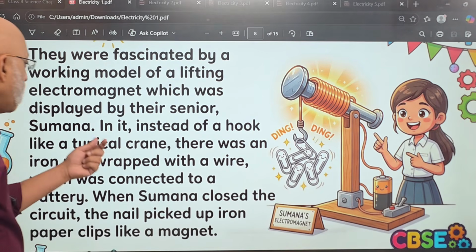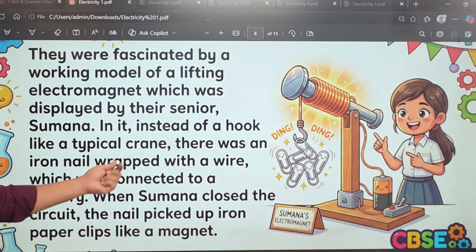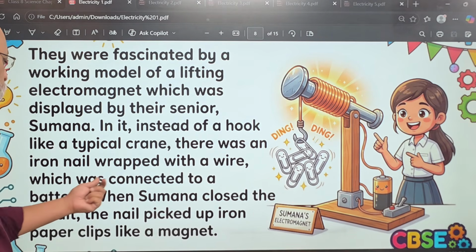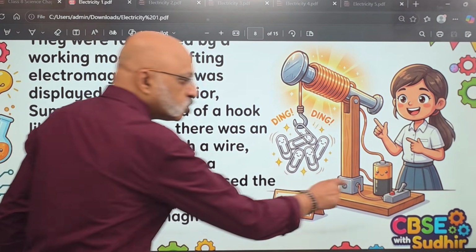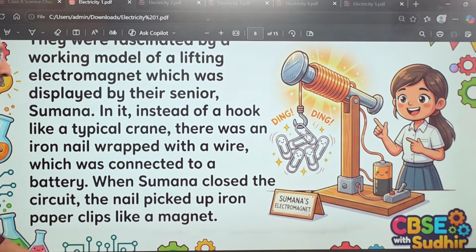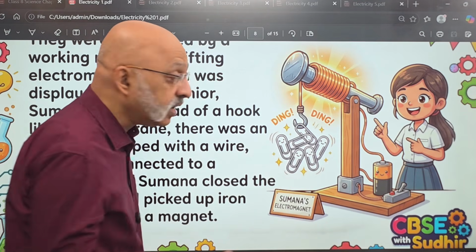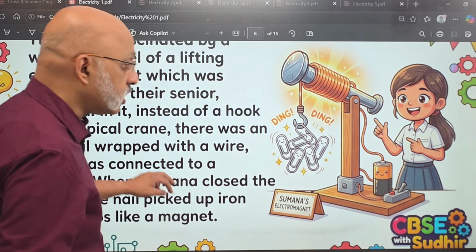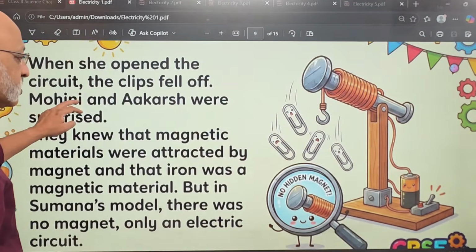Okay, so in it, instead of a hook like a typical crane, there was an iron nail wrapped with a wire which was connected to a battery. When Sumana closed the circuit, that is, she switched this on, the nail picked up iron paper clips like a magnet. So this is what it was doing, and they were very fascinated by what they saw at Sumana's stall at the science exhibition. Now what happens next?